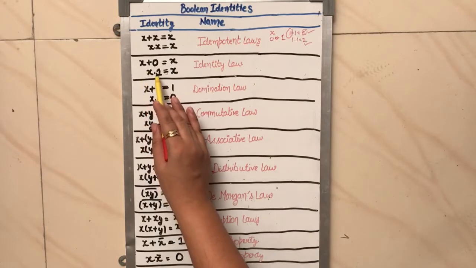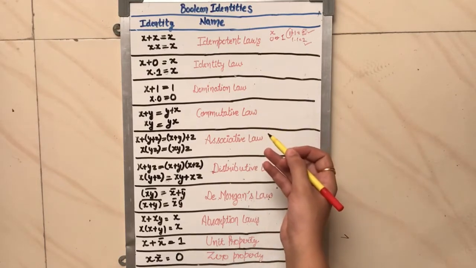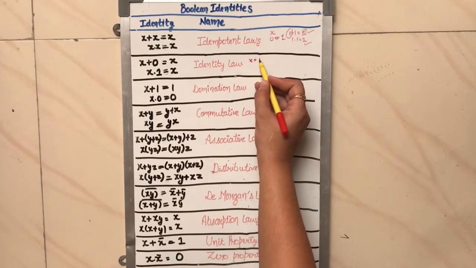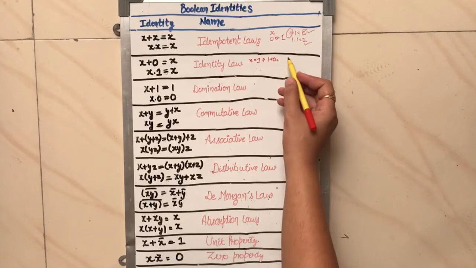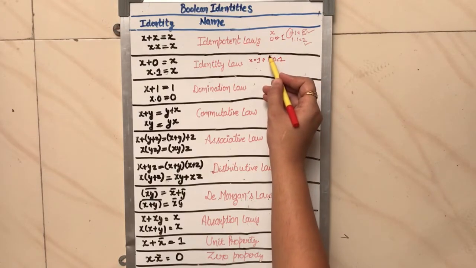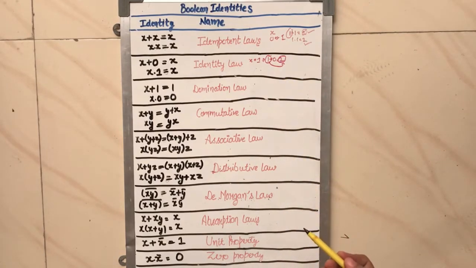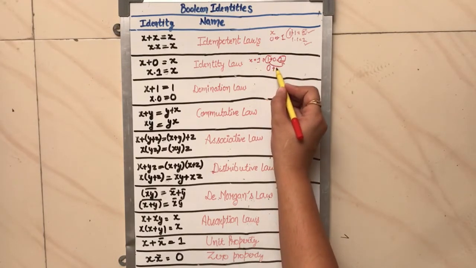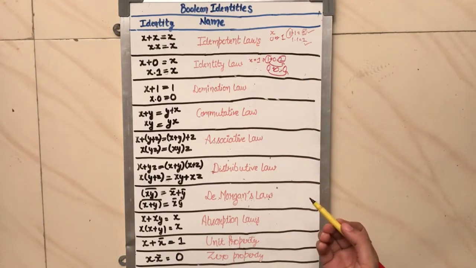Now the next identity is the identity law. Here x plus 0 is equivalent to x itself. We can prove this either with a truth table, or by taking x as 0 or 1. Let x be equal to 1. Here 1 plus 0, what do we get? 1. The value associated here simply comes through, so x plus 0 is x. If I put the value 0, then 0 plus 0 gives 0. So x plus 0 is equal to x.